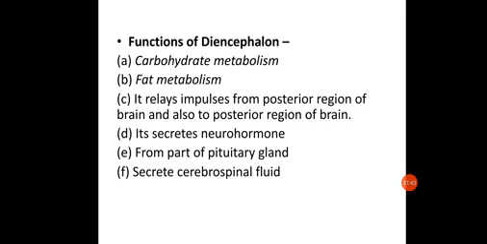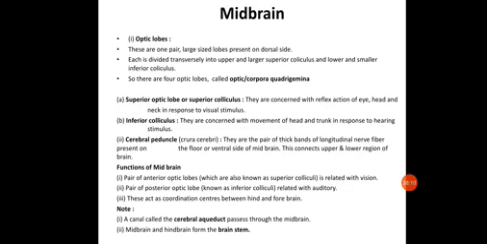So we are done with the forebrain, which consists of the cerebrum, having different lobes, the diencephalon, and the olfactory lobes. We are done with these three different parts of the forebrain. Next, let us start with the midbrain.